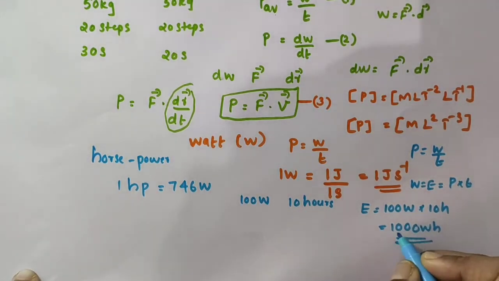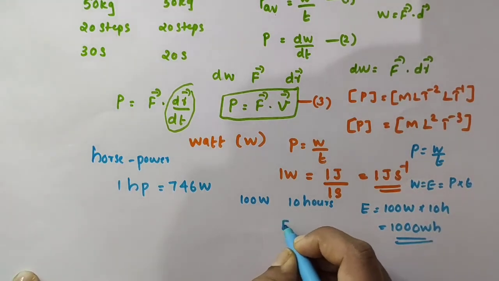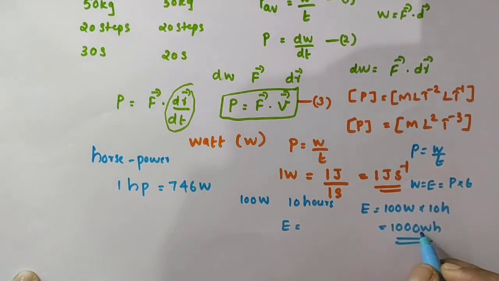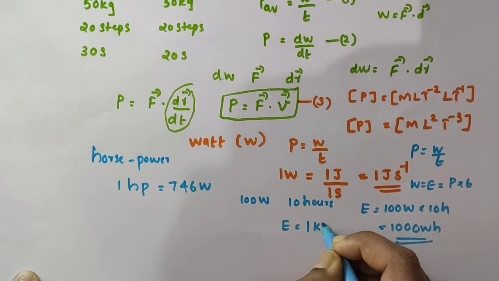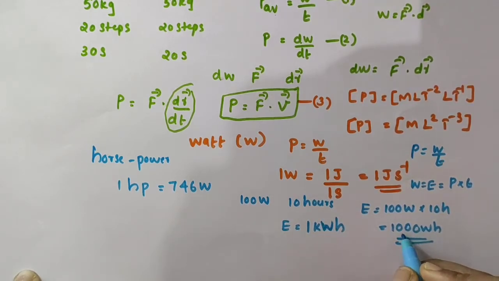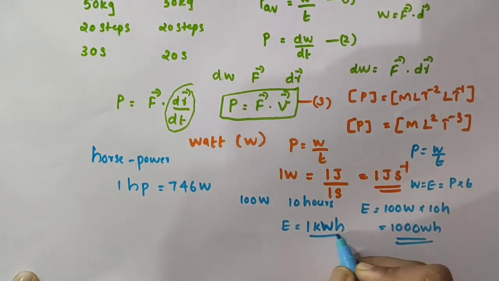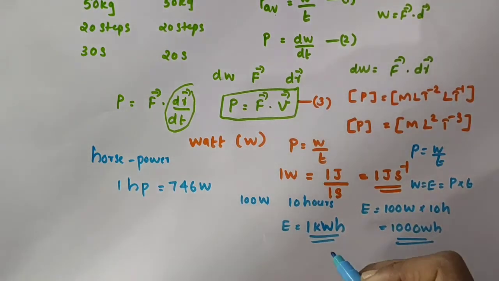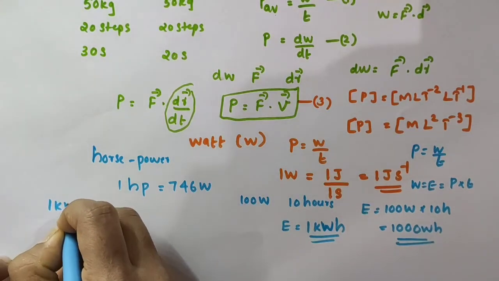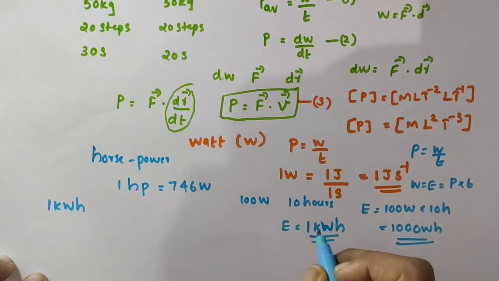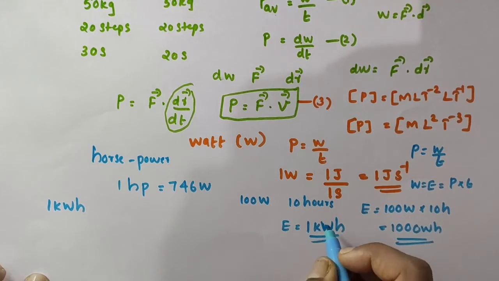Now 1000 watts is equal to a kilowatt. 1 kilowatt is equal to 1000 watts. So 1000 watt hour is 1 kilowatt hour. Here the energy consumed is 1 kilowatt hour. Kilowatt hour is not a unit of power, it is a unit of energy. It is a commercial unit of energy.